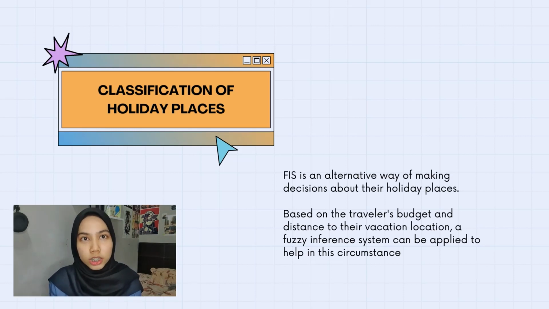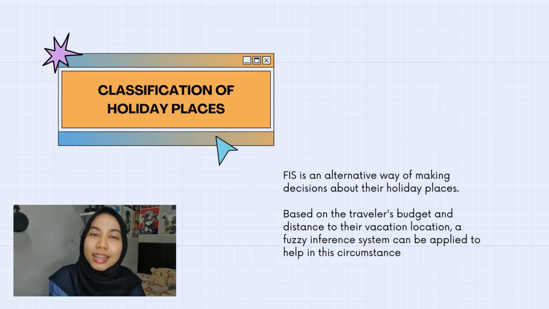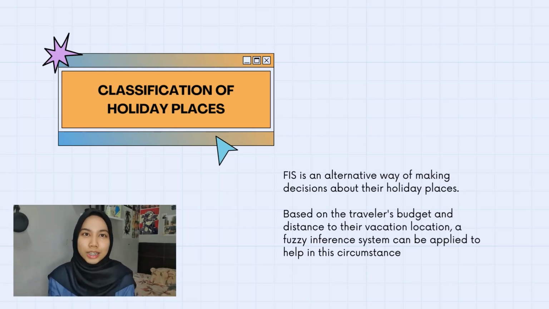So, according to research from throughout the network, there are some valuable tips for individuals experiencing these issues. Even though there are numerous agencies that provide a service, these people would also need an alternative way of making decisions about their holiday places. Other than budget, people consider the distance to their destination when making a decision. A long trip to reach the destination would involve a high cost based on the travel's budget and distance to their vacation location. A fuzzy inference system can be applied to help in this circumstance.